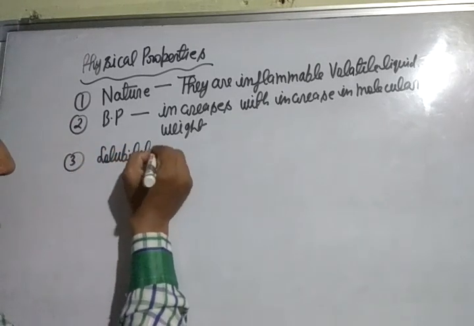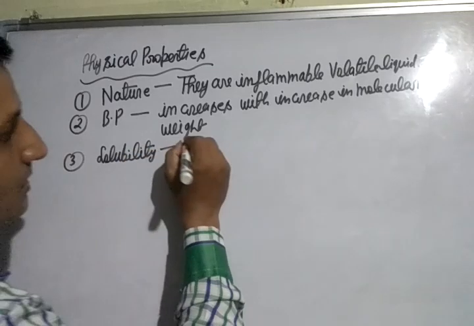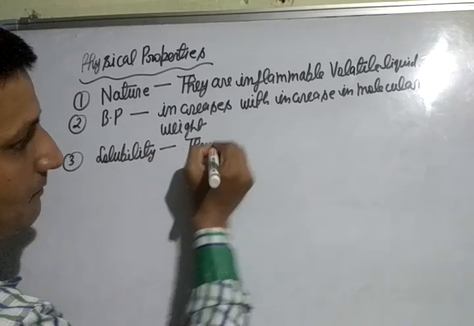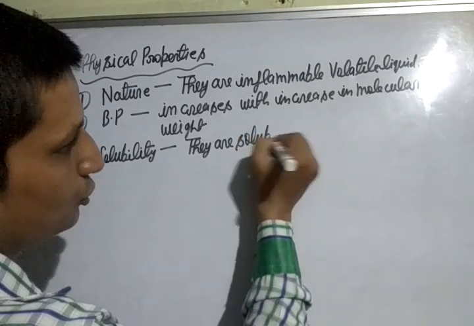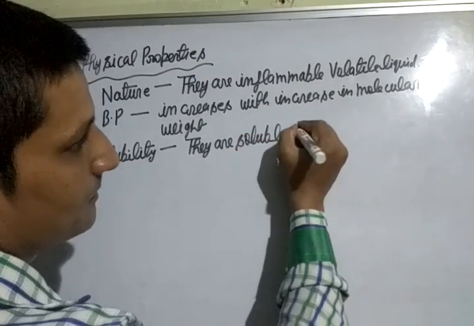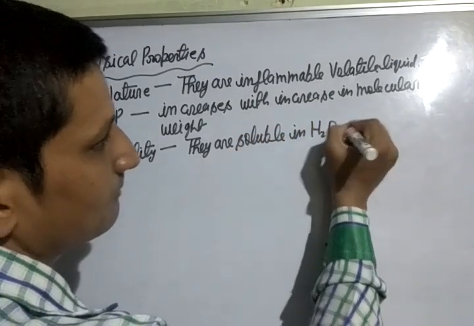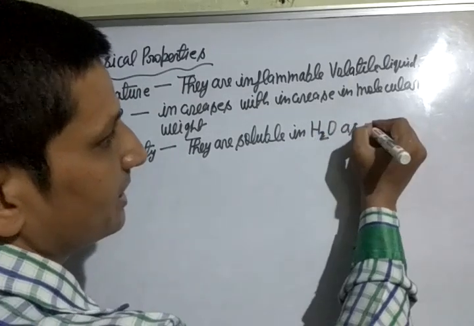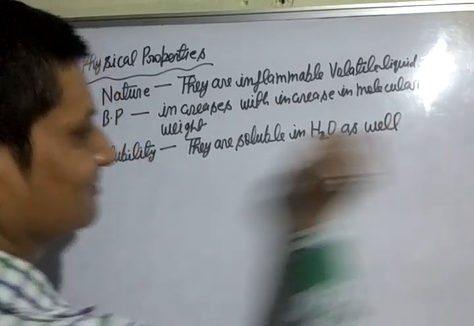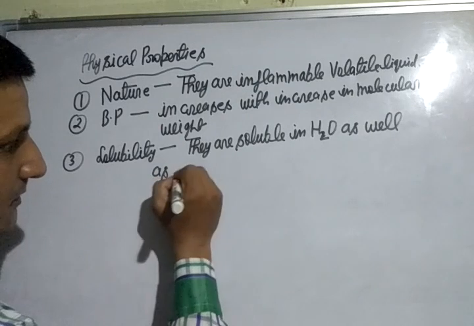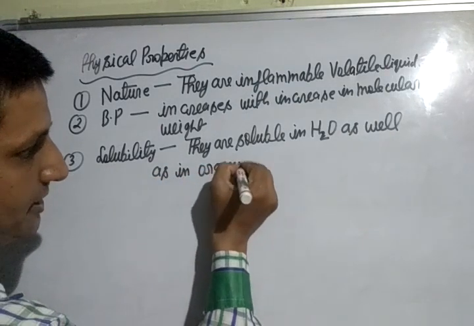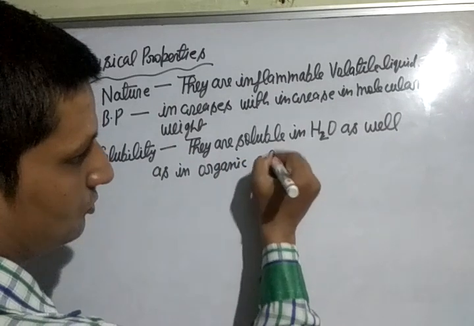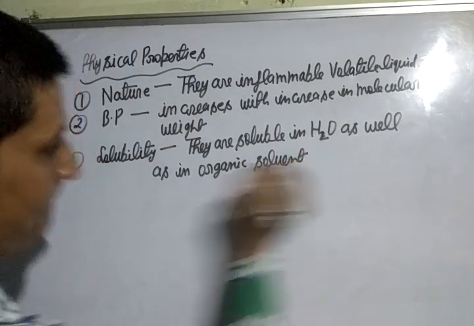Solubility: they are soluble in water as well as in organic solvent.